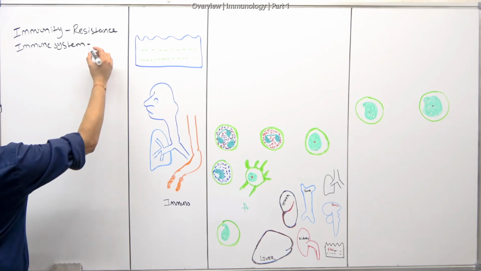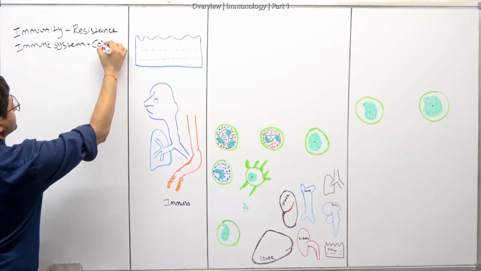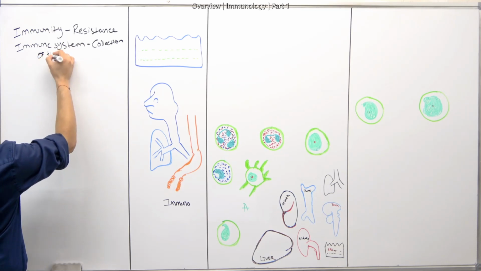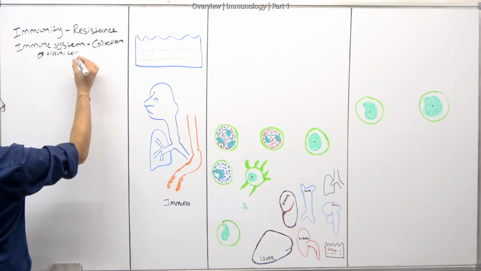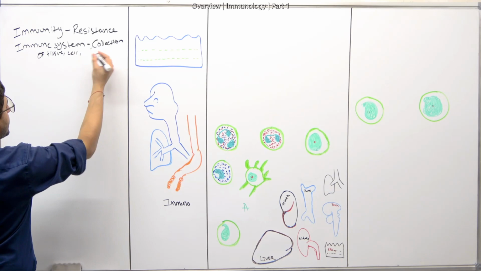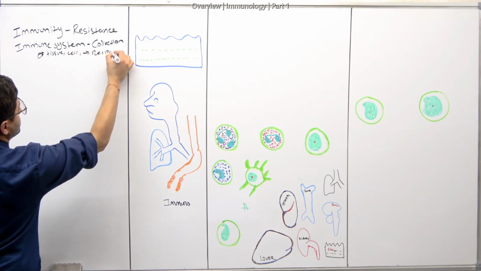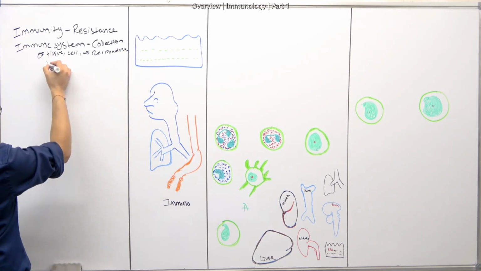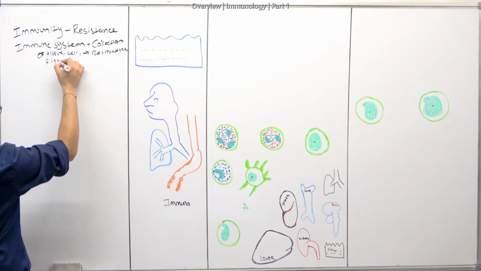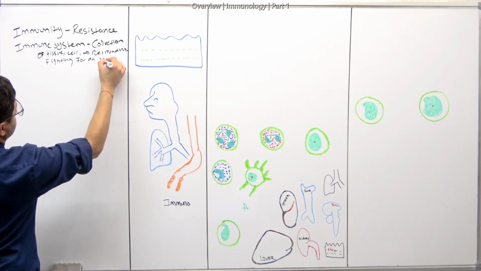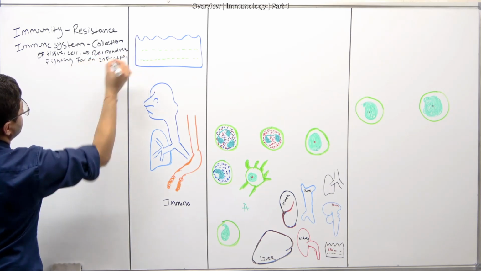So we'll write: collections of tissues, cells, mediators, and how these mediators are responding and fighting for an infection.